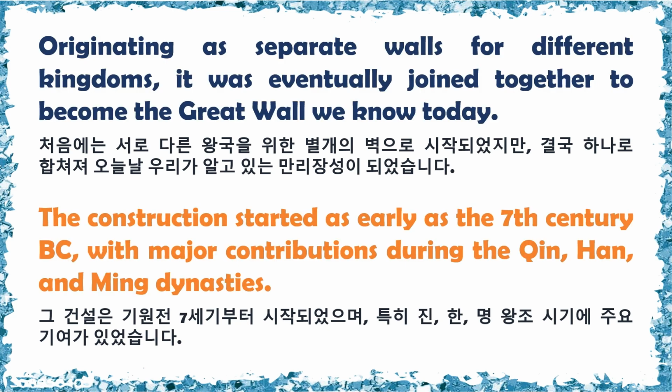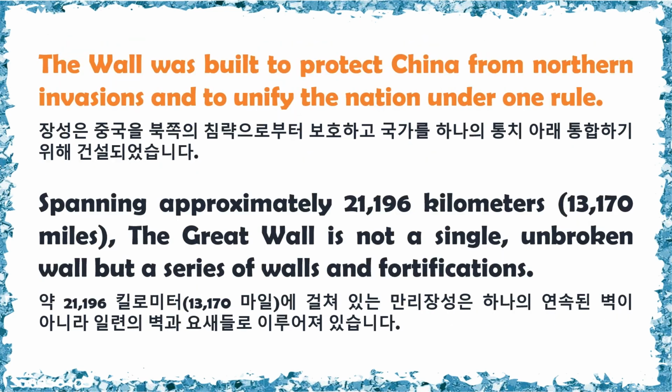The construction started as early as the 7th century BC, with major contributions during the Qin, Han, and Ming dynasties. The wall was built to protect China from northern invasions and to unify the nation under one rule.